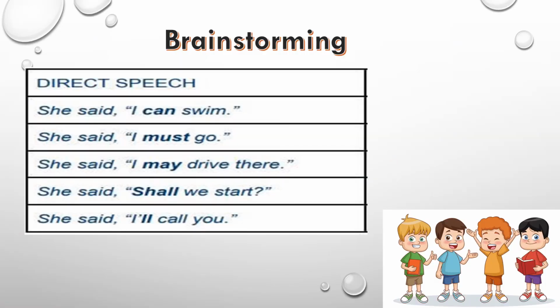So students, now it's time for some brainstorming exercise. Let's convert these direct speech sentences into indirect speech. Your first is: She said, "I can swim." She said, "I must go." She said, "I may drive there." She said, "Shall we start?" She said, "I will call you."